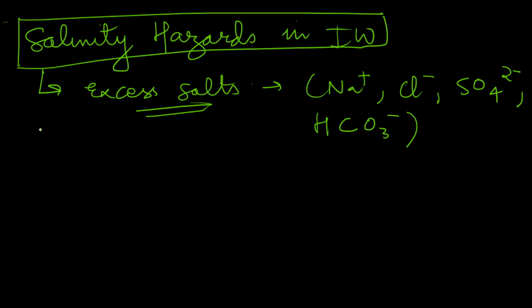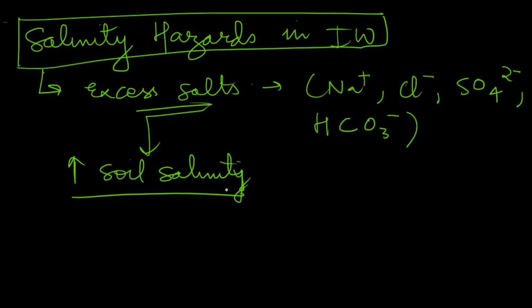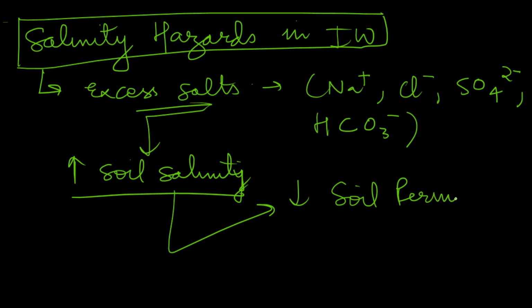And this will lead to excess soil salinity and sodicity. What can be the issues of soil salinity on crops? It will lead to a reduction in soil permeability.